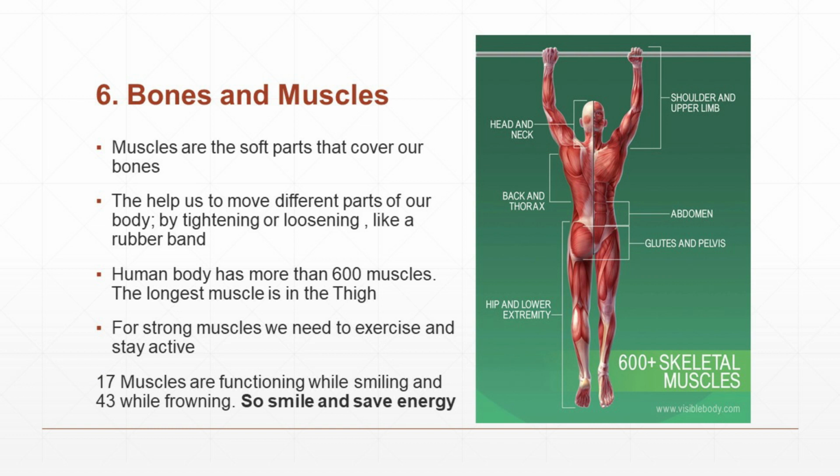Next, about muscles. Muscles are the soft portion that covers our bones. They help to move different parts of our body by tightening or loosening like a rubber band. The human body has more than 600 muscles. The longest muscle is the thigh muscle. For strong muscles, we need to exercise and stay active.